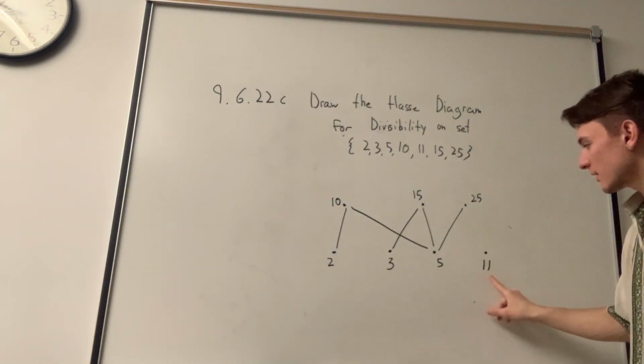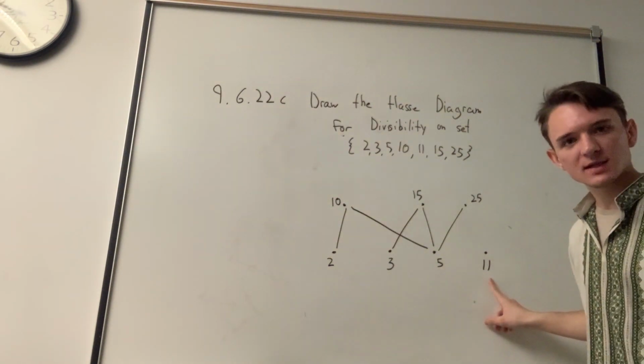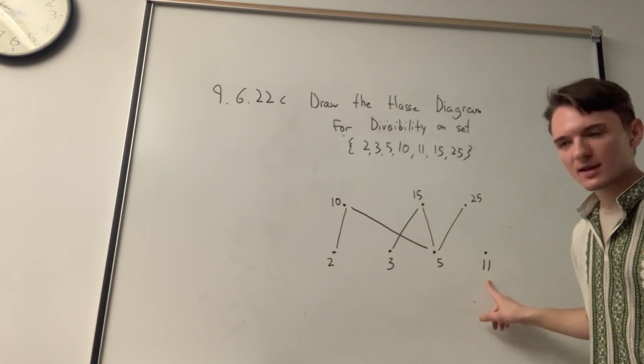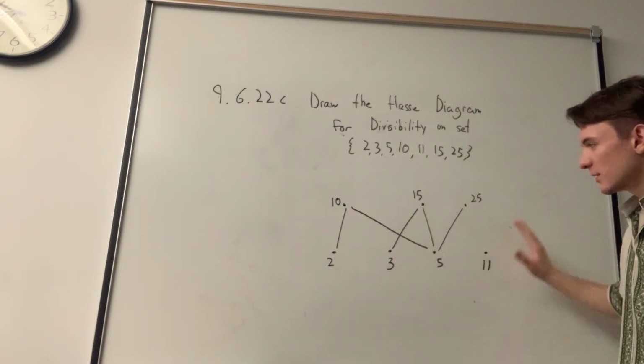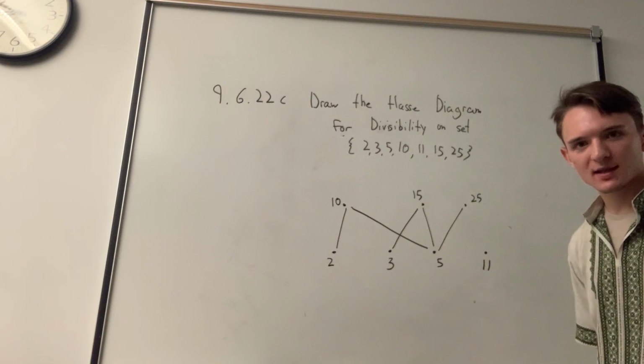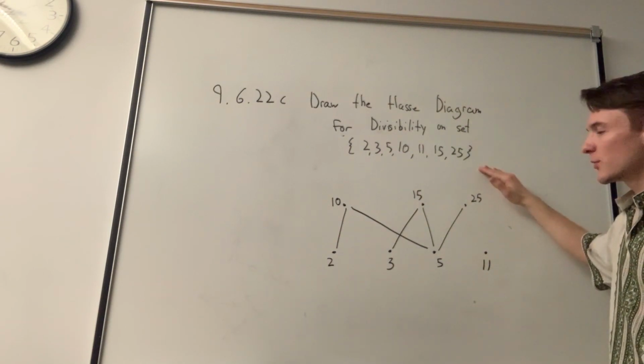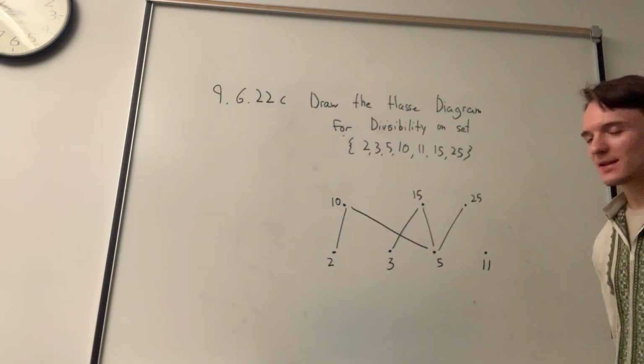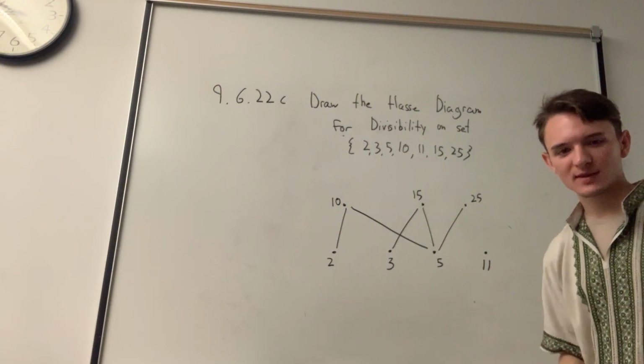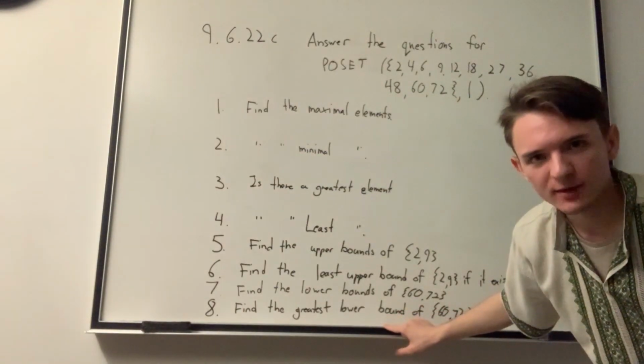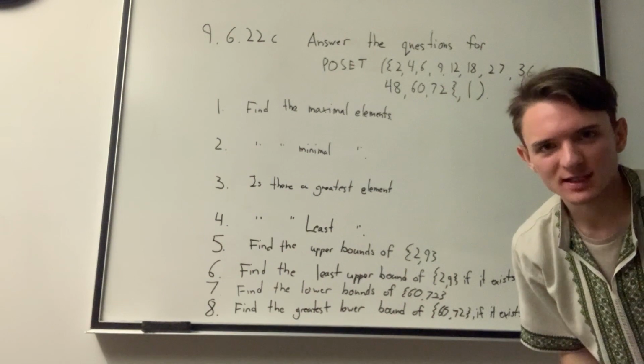We see that although 11 is isolated, it still exists in our Hasse diagram. And then we're done. This would be the correct representation of this set on the relationship of divisibility in a Hasse diagram form. I wish I left myself more room here, but we'll just go on.